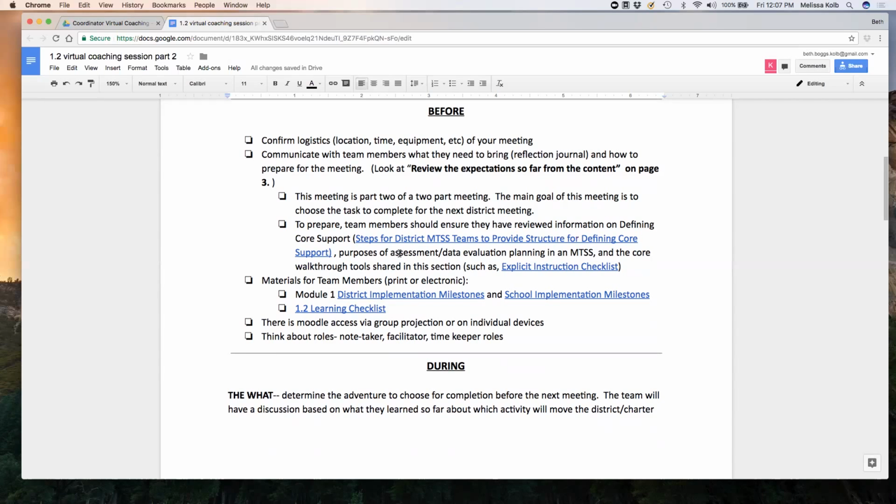So if you notice that you're facilitating a meeting and you present an agenda item and there's not a lot of conversation around that, that may be that people actually, for whatever reason, didn't review that material. So we definitely think it's a good idea to structure your agenda so that you're actually facilitating some conversation around some of the key resources and content.